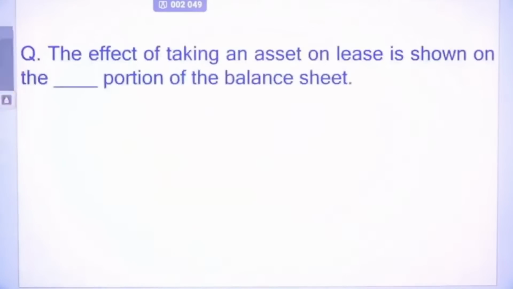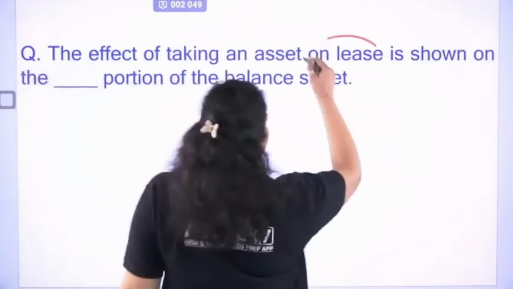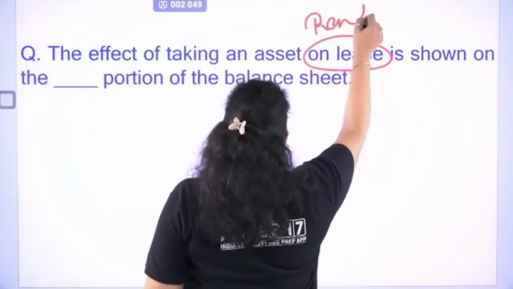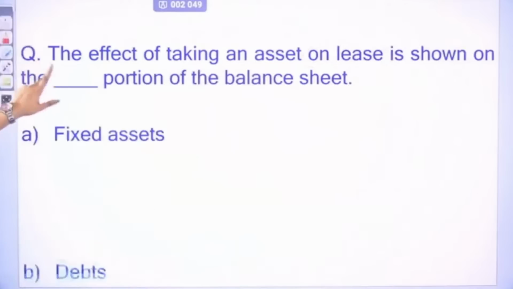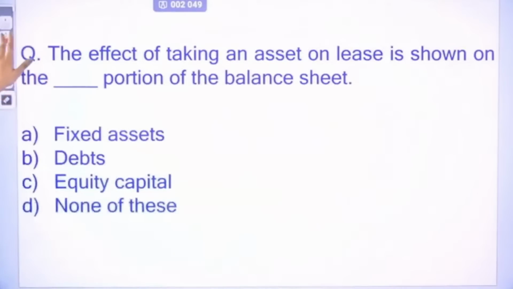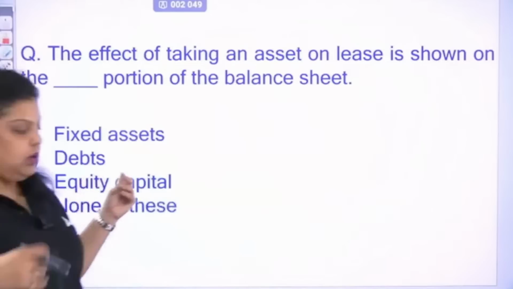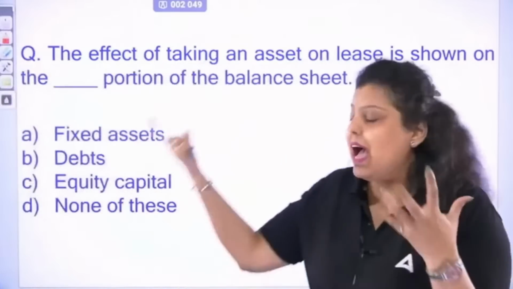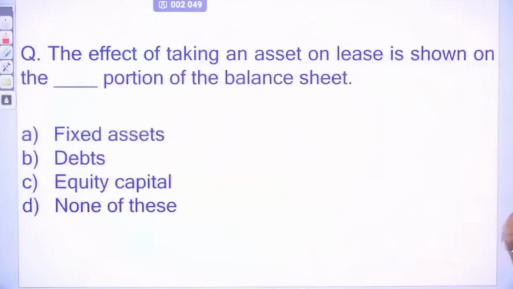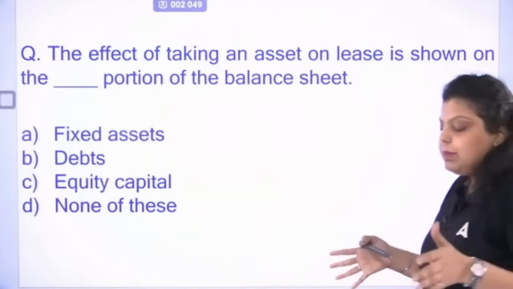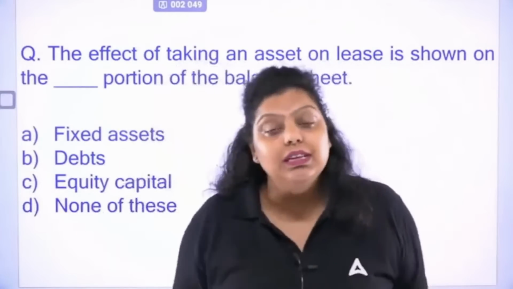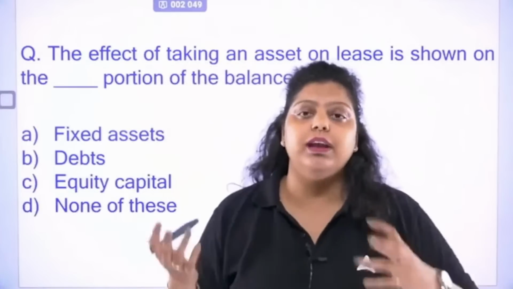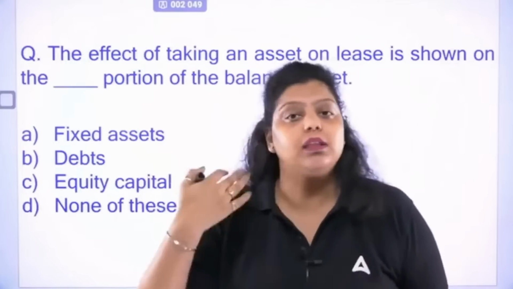Now, the effect of taking an asset on lease, which means you are taking it on rent, is shown on the dash portion of the balance sheet. So if we talk about credit requirements, there are certain ways by which you can have capital. For example, 60% of the credit requirement of the country is fulfilled by the commercial banking system. But still there is a lot of requirement of the public to get the credit facility, to get loans or to get funds.